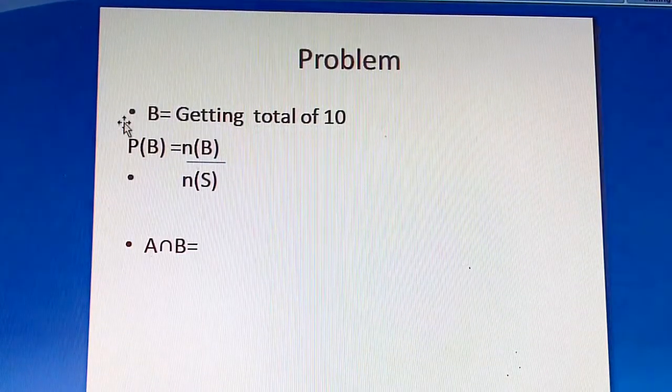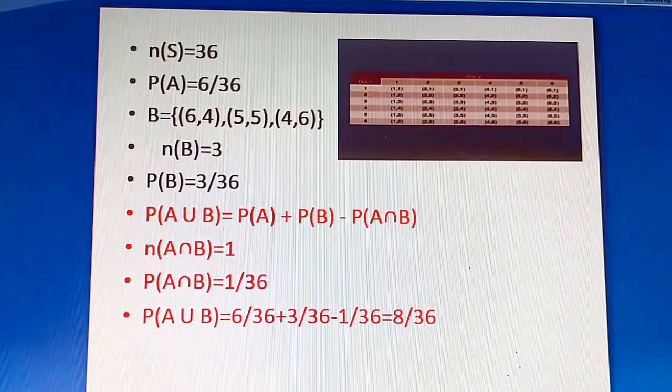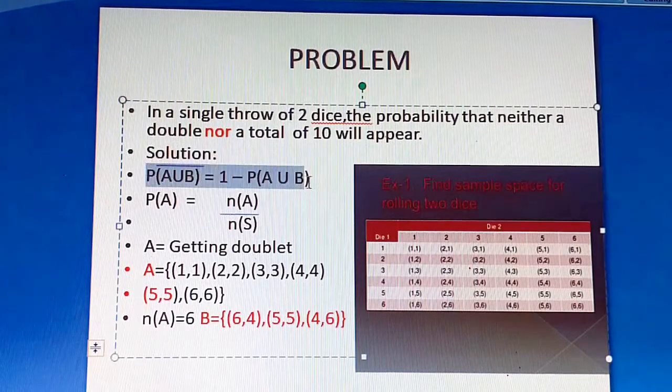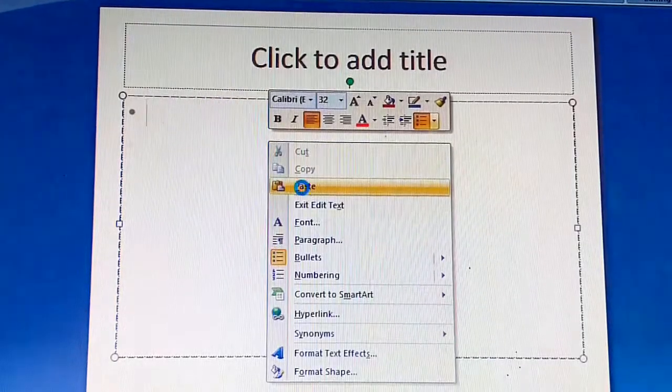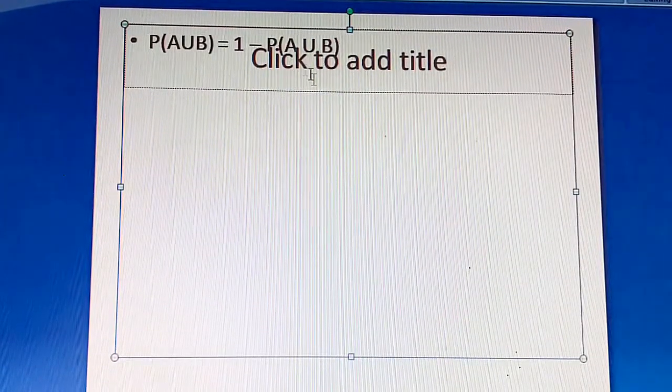We have to find the probability of not getting. The question is to find the probability that neither a double nor a total of 10 will appear. So we have to find P of A union B the whole bar. So we'll apply this formula.